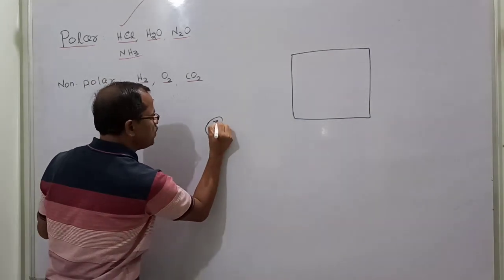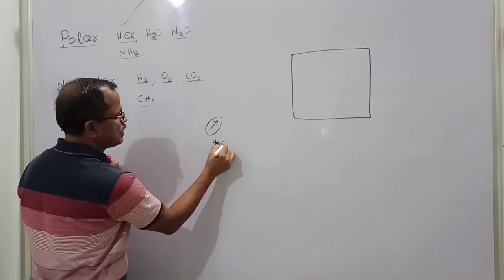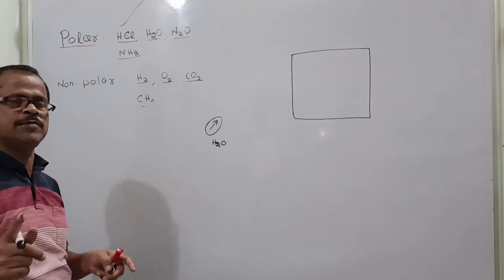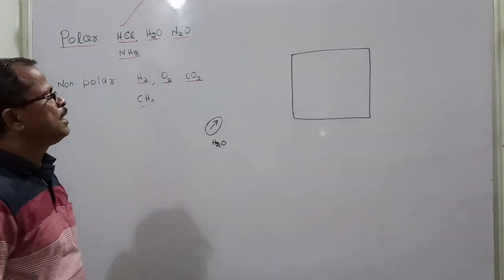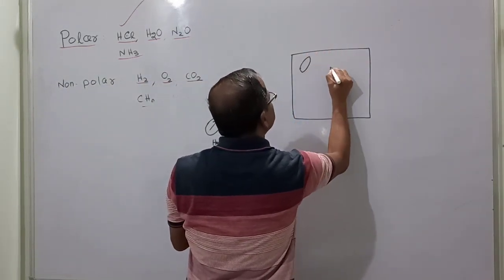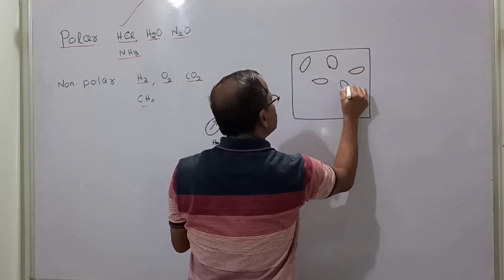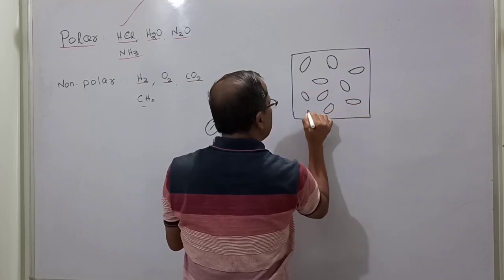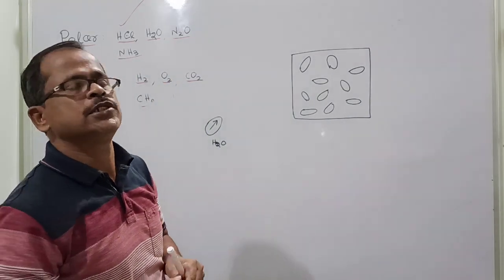Let's say this is a water molecule; because it is polar, it has a permanent dipole moment this much. Now in this domain, all the dipoles are in a disordered manner, so if you add all the dipole moments, you will find the net dipole moment of this system is equal to 0.